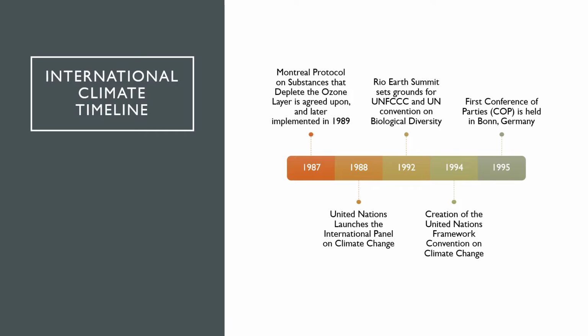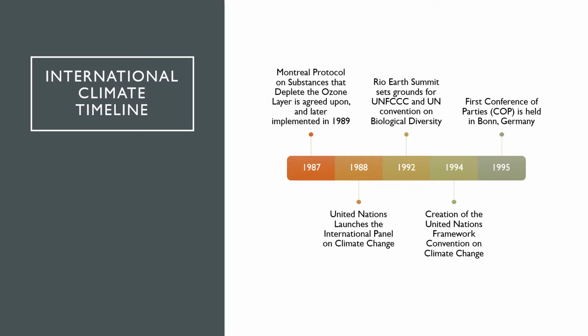Starting in 1987, the Montreal Protocol on Substances that Deplete the Ozone Layer is agreed upon, and in 1989 is later ratified and implemented. The Montreal Protocol was the first real international climate document that had strong international support and sets a groundwork for a lot of other documents going forward.